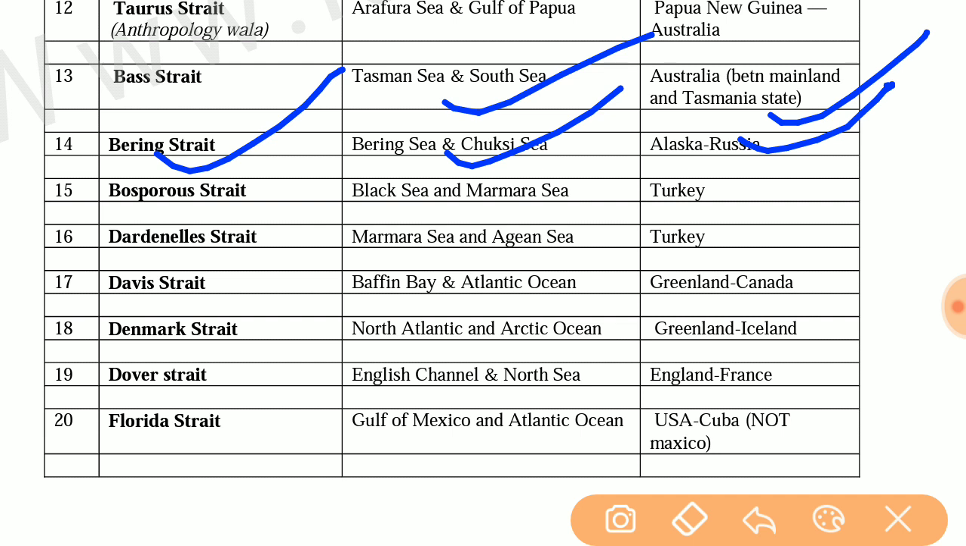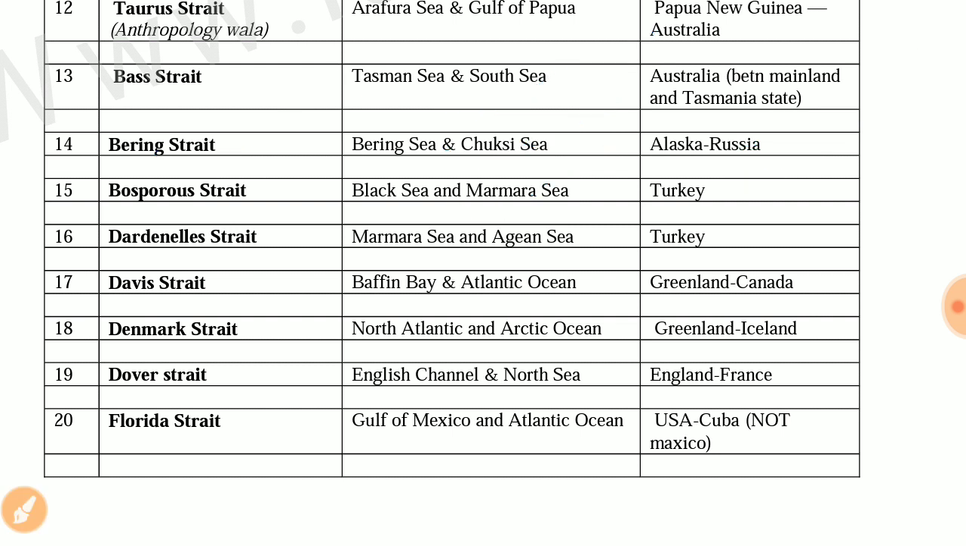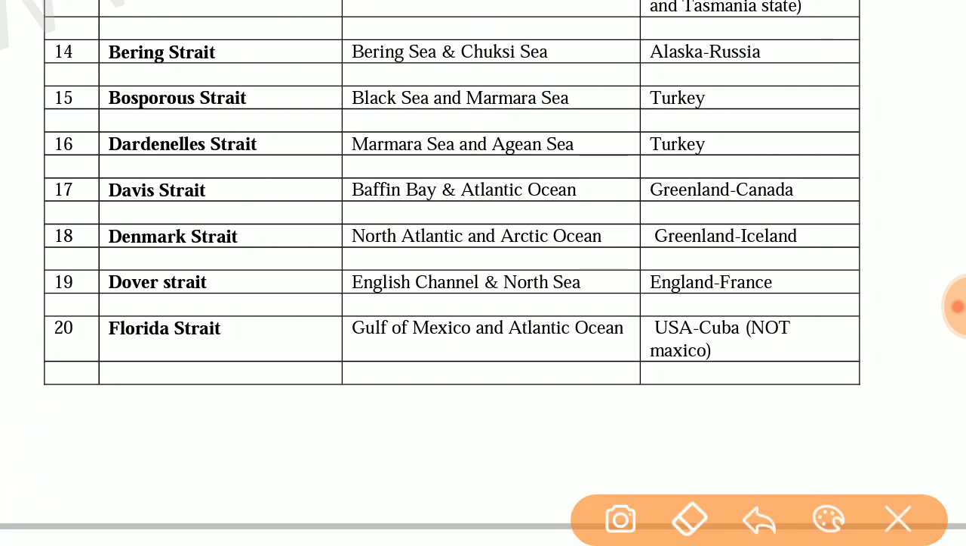Next one is Bosphorus Strait, and it joins Black Sea and Marmara Sea, and the country is Turkey. Next one is Dardanelles Strait, and it joins Marmara Sea and Aegean Sea, and the country is Turkey. Next is Davis Strait, and it joins Baffin Bay and Atlantic Ocean, and the countries are Greenland and Canada.